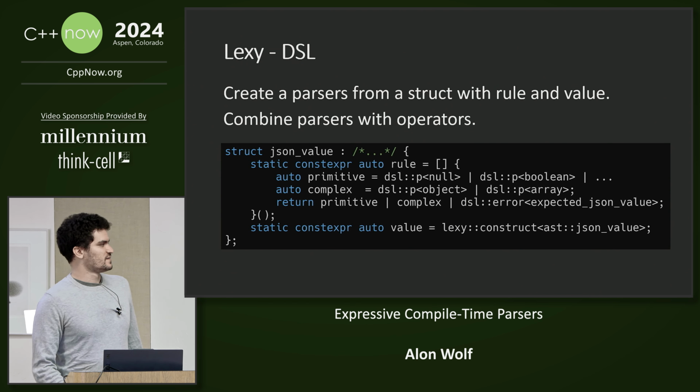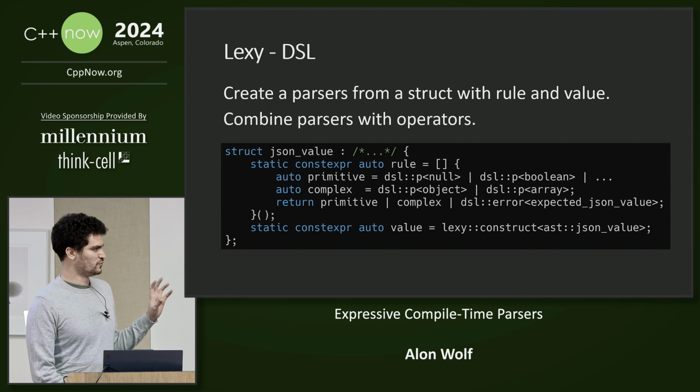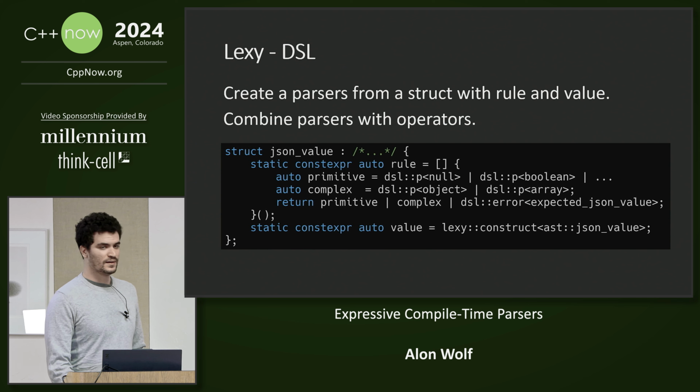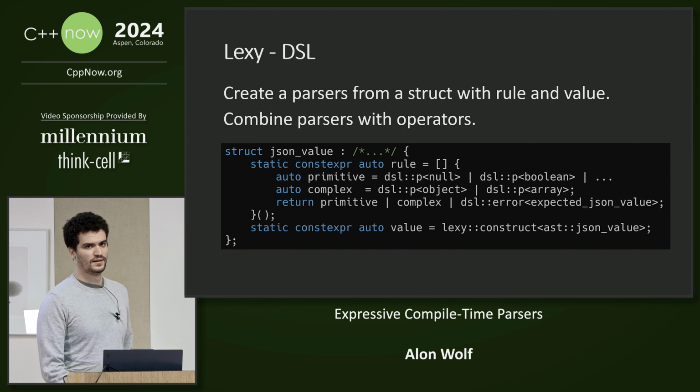We can create a parser in Lexy by defining a struct that has a rule and a value. The rule specifies how to match the input string, and it can be implemented as a parser combinator. And the value specifies how to construct the parsing result. As you can see, in C++17 constexpr became a lot more powerful. Now the rule is defined by an immediately invoked lambda, and inside the body of the lambda we can do a lot more than just a single return statement.